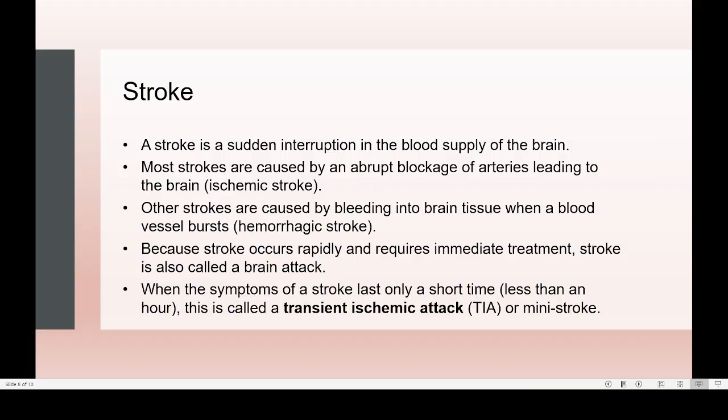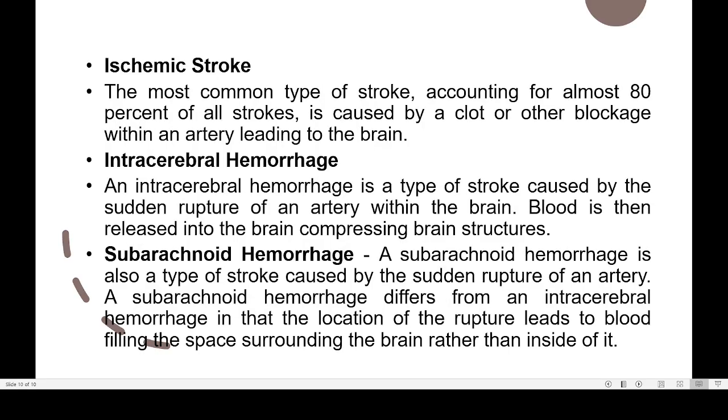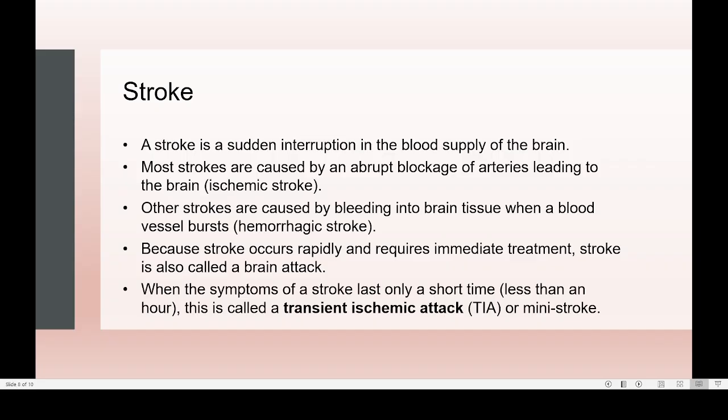Then, as I told you, stroke is a major situation. Stroke means a sudden interruption in blood supply. A sudden interruption means a block. A sudden interruption in blood supply is known as a stroke. There are two different types of strokes. One is ischemic stroke. In the case of stroke, a certain part of the brain may not be getting enough blood, and that situation is known as stroke.